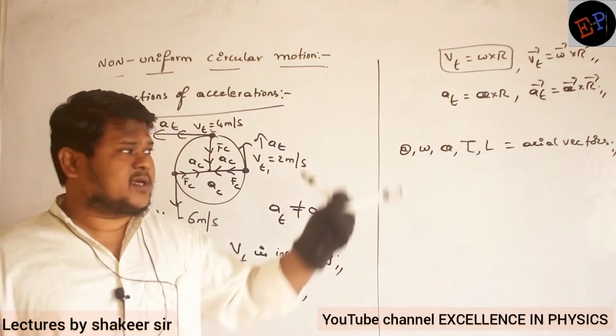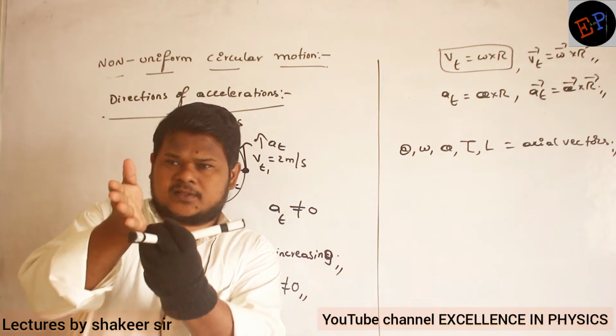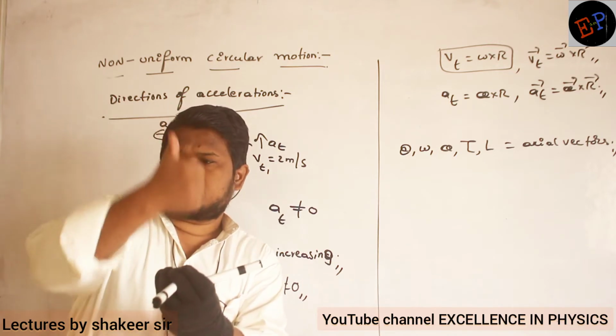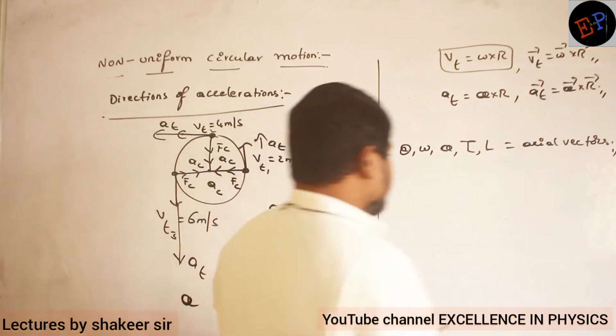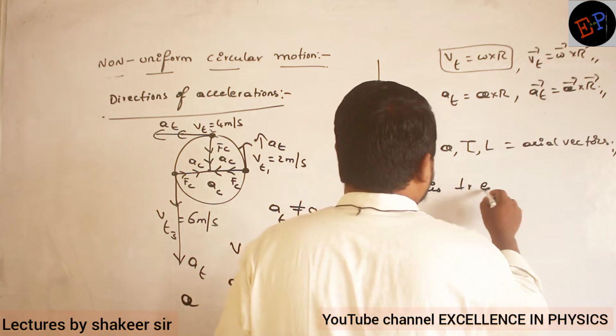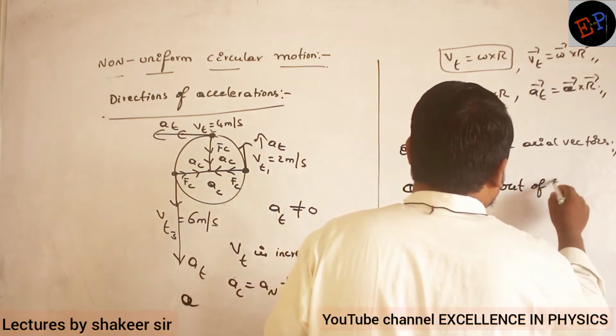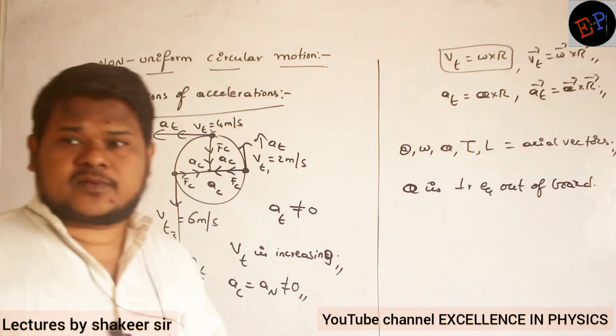Are you able to understand how to apply right hand rule for cross product? First, place your right hand on the first vector, rotate towards the second vector. The thumb gives the direction of the resultant vector. Already we have studied this. So therefore what we say? Therefore we say alpha is perpendicular and out of the board. Okay? It is perpendicular to the board and it is out.